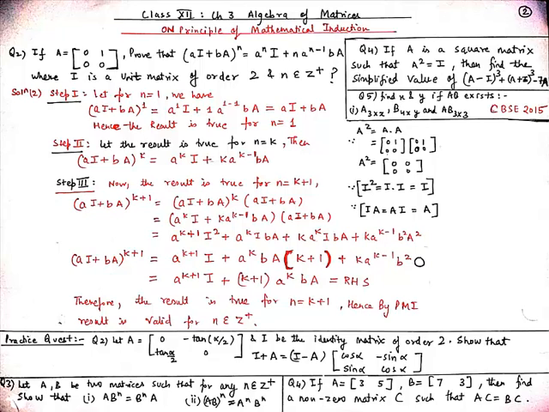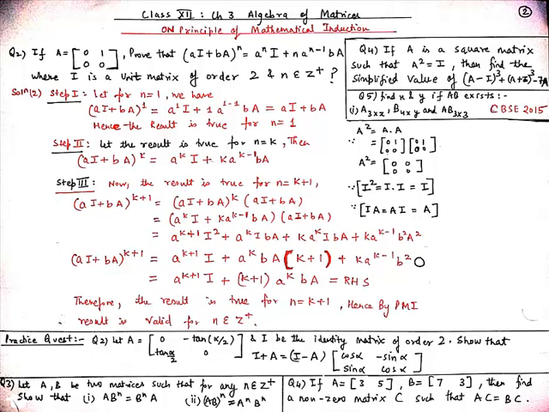Then we will multiply a^k I with bA, so we get a^k I bA. And then we will multiply k a^(k-1) bA with aI, so we get k a^k I bA. And then we will multiply k a^(k-1) bA into bA. So from here we get k a^(k-1) b squared A squared.